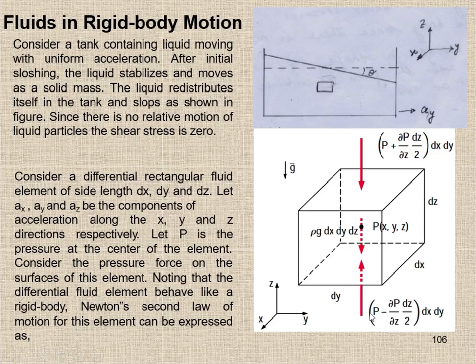And same at the bottom. Since pressure is a scalar quantity, this surface is closer to the axis. If you take the distance from here to here, definitely the pressure will reduce. So P minus the change in pressure in the Z direction, due to the change in position through the distance, multiplied by the area, will give you the pressure force on the bottom side. Okay, and there is a weight of the fluid acting in the z direction. And same for all the forces in the x and y direction.